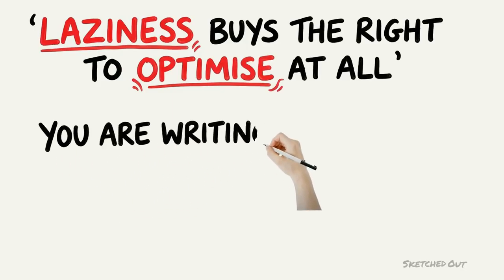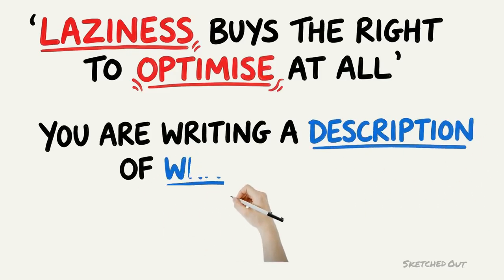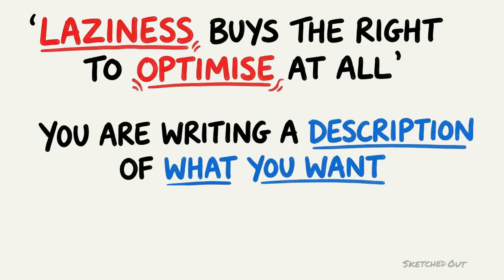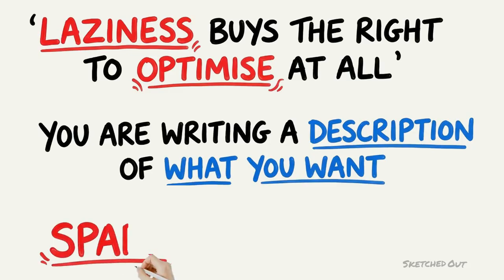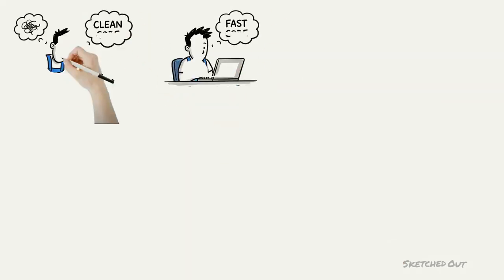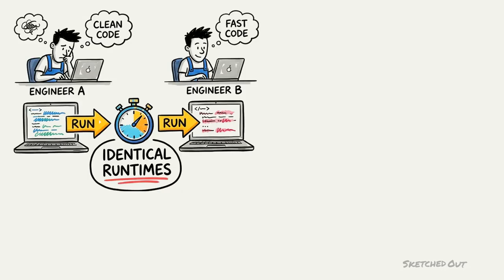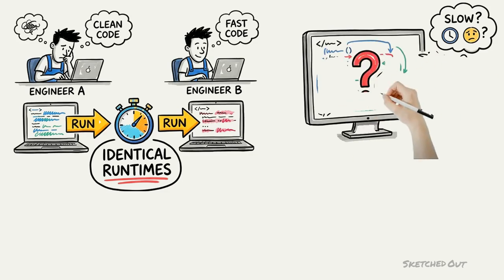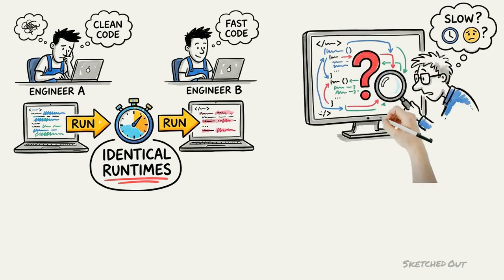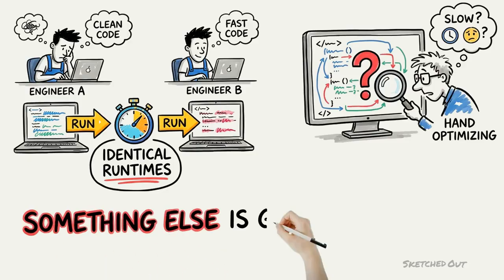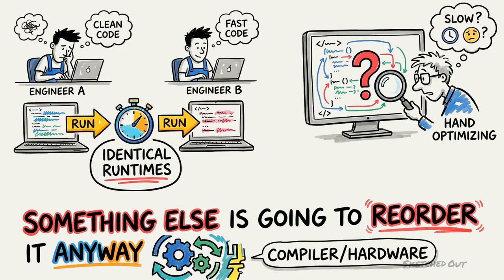Which has a consequence worth internalizing. You are not writing instructions, you are writing a description of what you want. Spark decides how. This is why 2 engineers can write the same job quite differently and get almost identical runtimes. It is also why staring at your code and trying to hand optimize the order of operations is often wasted effort. Something else is going to reorder it anyway.